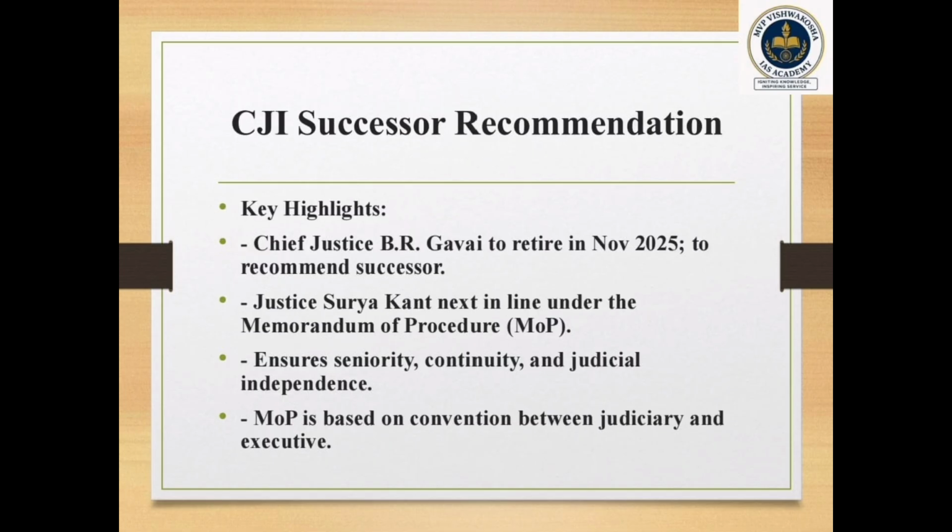Next news is about the CJI successor recommendation. Chief Justice B.R. Gavai is to retire in November, so a successor should be appointed. The current Chief Justice of India has been formally asked by the government to recommend his successor. The likely successor is Surya Kant, currently the senior-most judge of the Supreme Court after CJI Gavai, expected to take office on 24th November 2025 and serve until 9th February 2027.